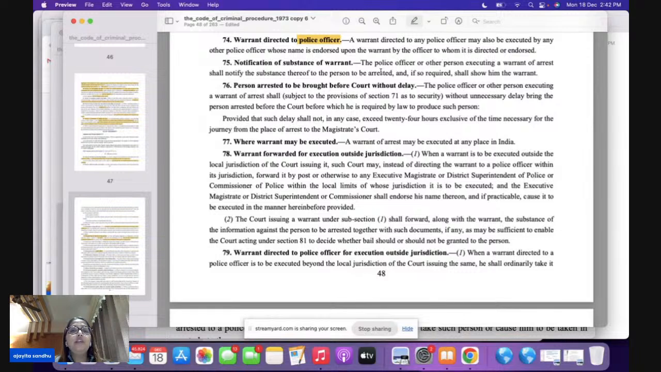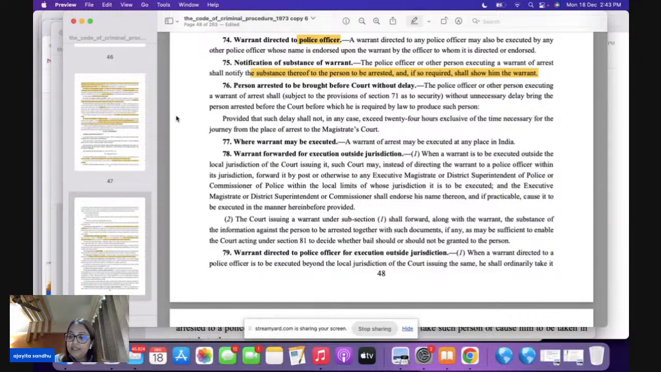75 is telling you that when a police officer or any other person, bacha, is executing the warrant of arrest, they have to do something. What are they going to do? They are going to notify the substance. Firstly, they're going to tell them the substance, why you're being arrested, and then they have to show the warrant also. So please underline, substance plus show. Both things have to be done here.